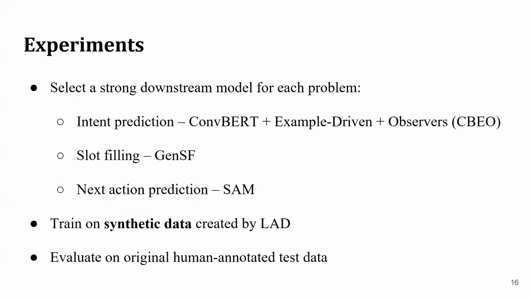We take each one of these models, which have inductive biases that make them robust and sample efficient, and we fine-tune these models on the synthetic data that is created by LAD. So these models have only seen data that was synthetically generated, and the data was generated conditioned on nothing but a schema. So this whole process of training a model, if you consider the data generation as part of the process of training a model, begins with a schema and gives you a trained model that understands the structural constraints. Once we have this trained model, we then evaluate them on the original human annotated test sets.